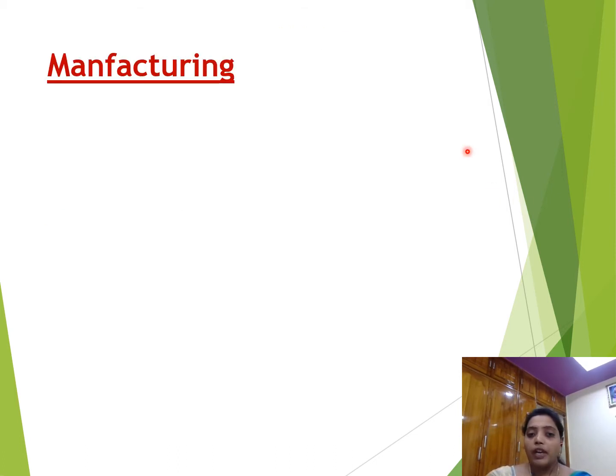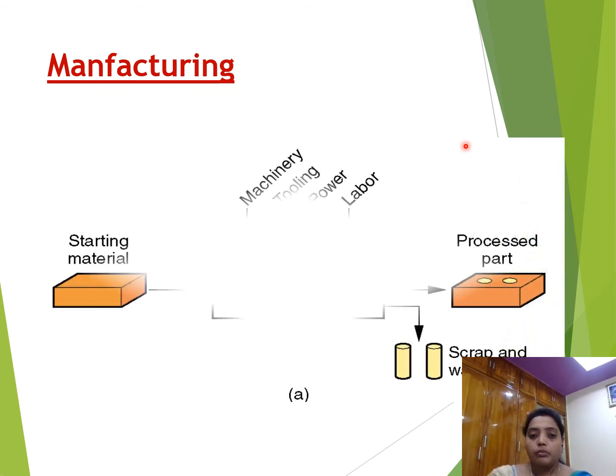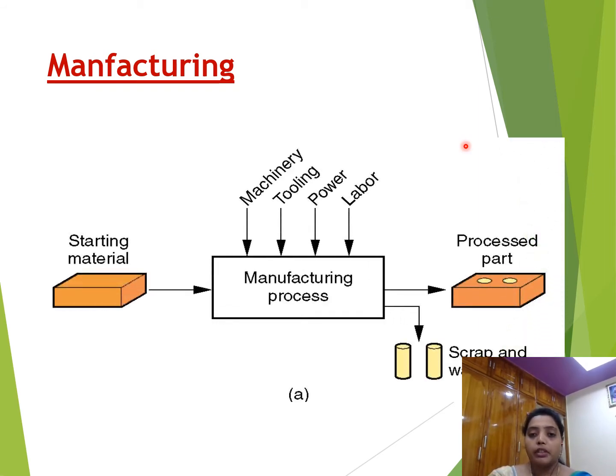On coming to manufacturing, this is the simple diagram of how the manufacturing process can be defined. First, let us think this is the starting material. After that, in the manufacturing process we are using some machinery and extra tooling, and power, meaning current, and labor. By using all these we can manufacture a product to our required measurements, and this is the processed part.